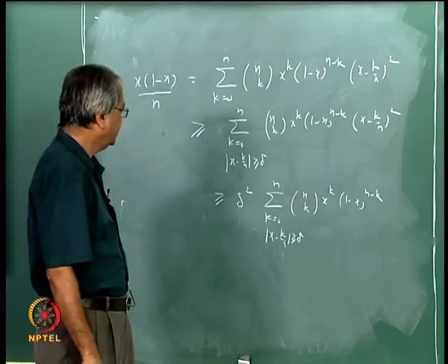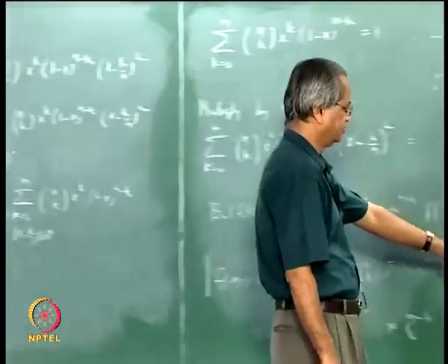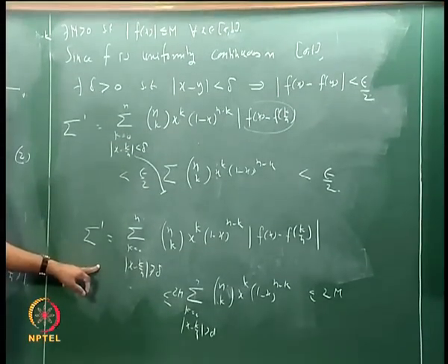And now you compare the expression we have got here with this one, okay.